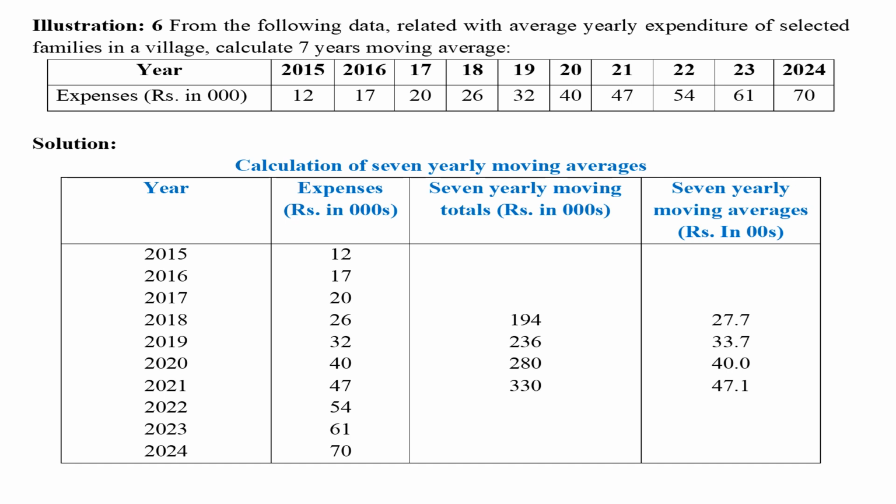In first 2 columns, values given in the illustration should be written. In third column, 7 yearly moving total should be calculated. For example, 12 plus 17 plus 20 plus 26 plus 32 plus 40 plus 47, then 17 plus 20 plus 26 plus 32 plus 40 plus 47 plus 54, etc. The values should be written at center for which total has been calculated. Hence, for the first value, it is corresponding to 2018. Like that, all values should be written. In the last column, average of third column should be calculated, that is, the values should be divided by 7.